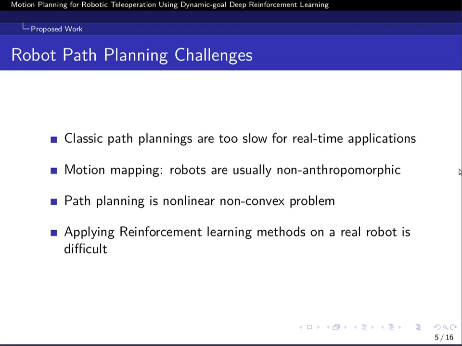So what are the challenges for a semi-automated path planning? The first challenge is that classic path plannings are too slow for real-time applications. The second challenge is that robots usually are not anthropomorphic, so it's not easy to map the human movements to a robot. The third challenge is that path planning is a nonlinear and non-convex problem, especially when we need to do obstacle avoidance in the slave environments. And the fourth challenge is that if you want to use modern methods for path planning, like reinforcement learning, it's not easy to apply them on a real robot. So we need a simulation environment.